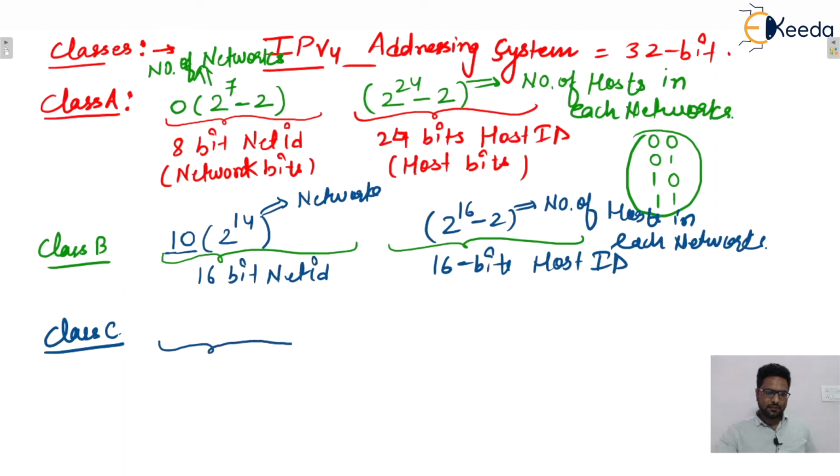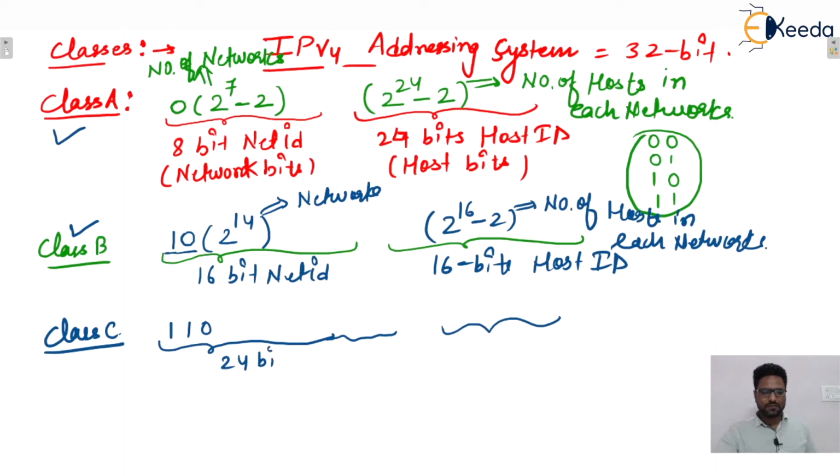Now to differentiate it from class A as well as class B, 3 bits are fixed as 110. If in the extreme left the three bits are 110, then that is known as what? We can say that is a class C IP address. Here the classification is like that.